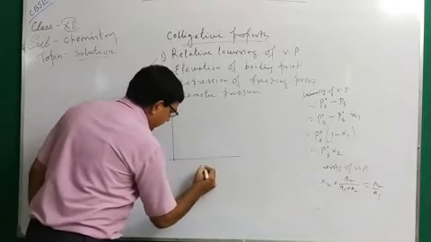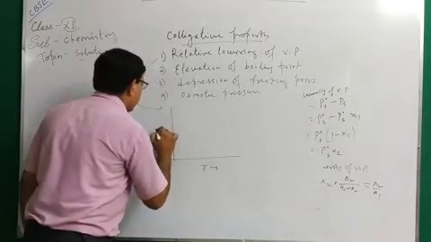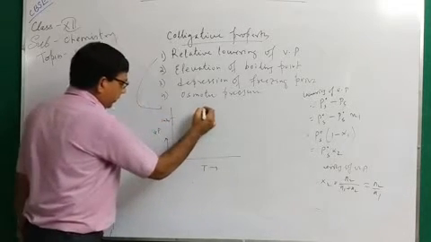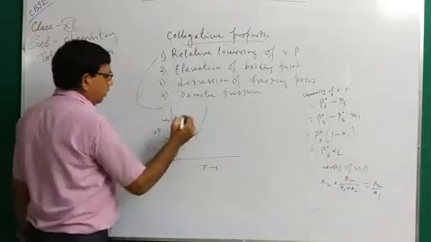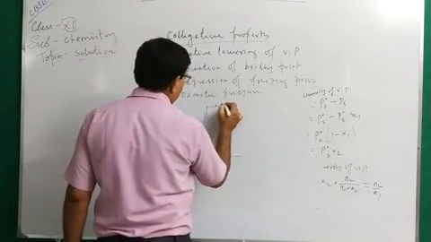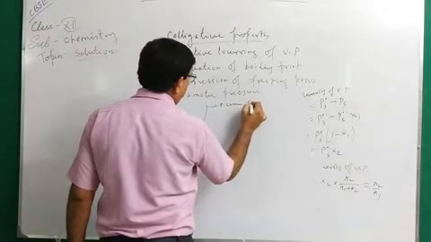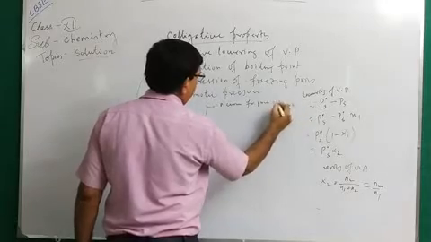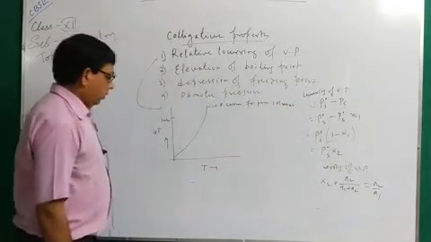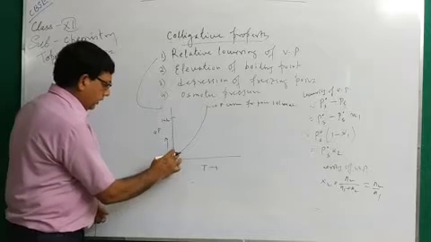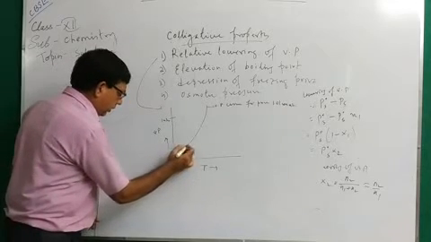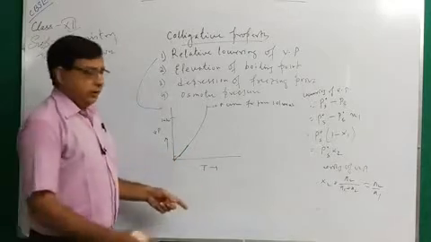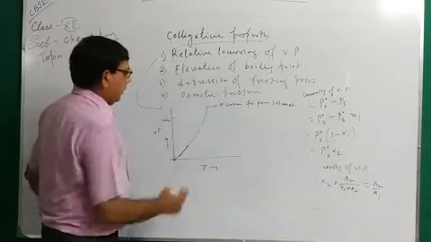Say this is the temperature axis, and this is the vapor pressure. Say this is 1 atmosphere. Now, this is the vapor pressure curve for pure solvent. You know that the vapor pressure curve gradually increases with increase in temperature. So, if we increase the temperature, vapor pressure gradually increases.